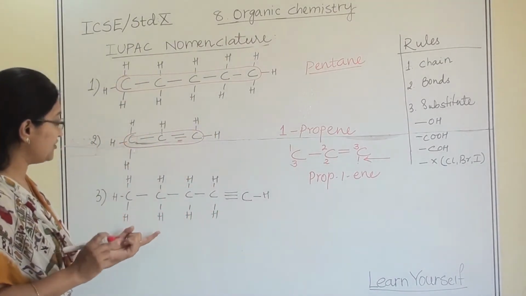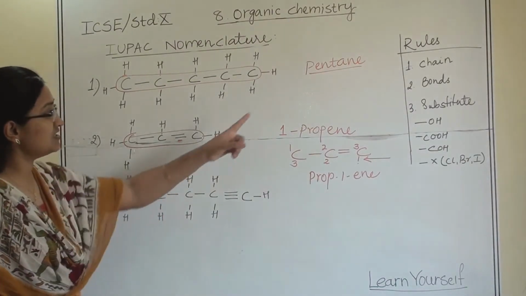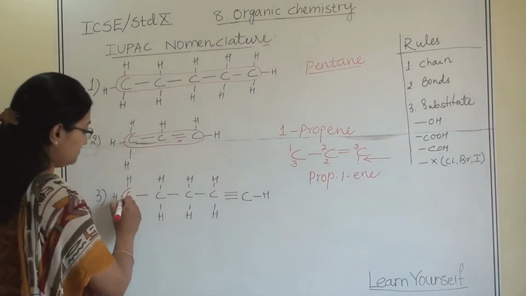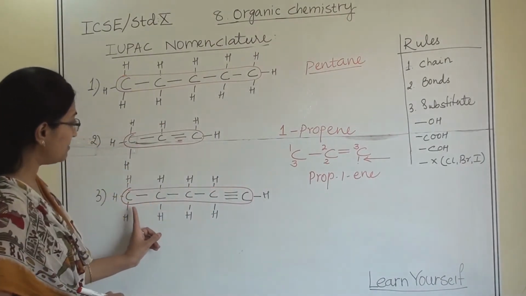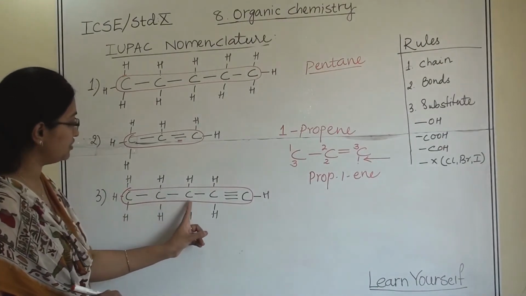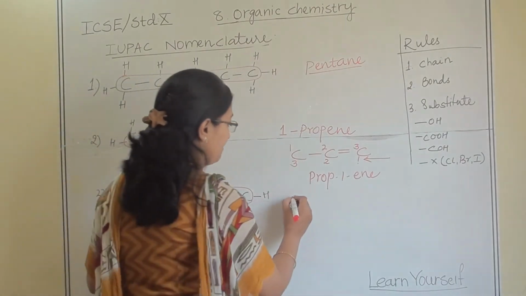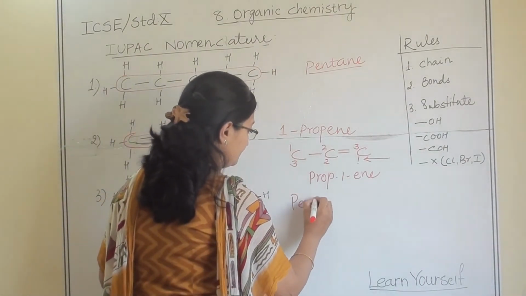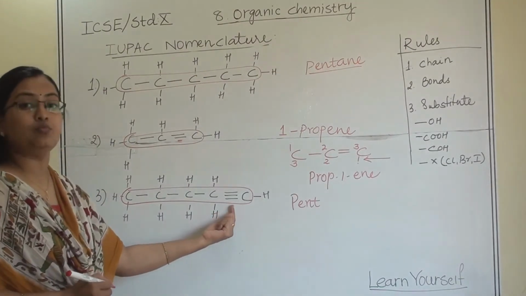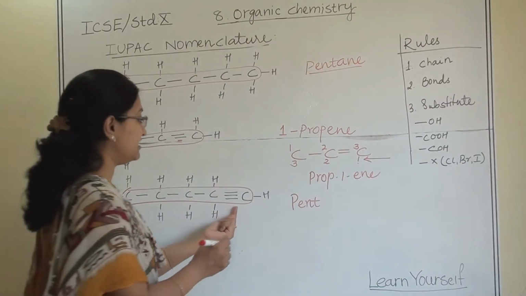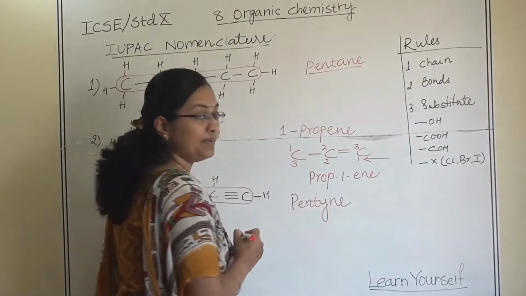Now let us try to understand the third one. First, identify the chain. So this is our chain. How many carbon atoms are there? 1, 2, 3, 4 and 5. 5 is pent. Now if you are seeing here triple bond is there. So definitely it will be YNE, pentyne.